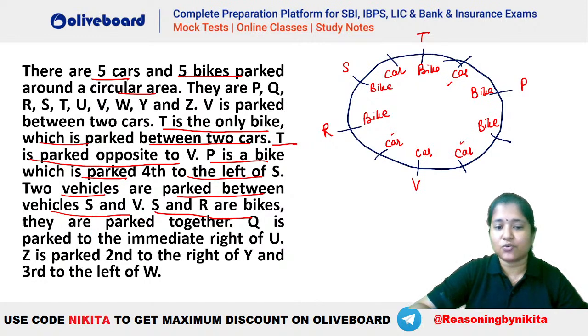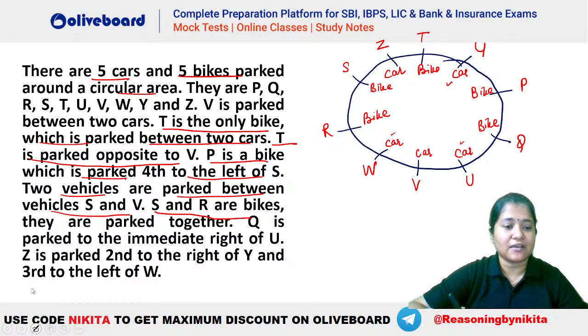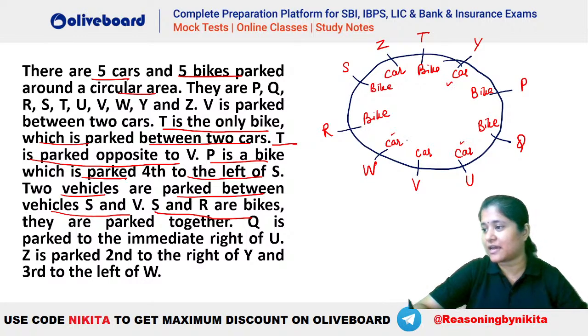Now what is given? Q is to the immediate right of U. The only possibility is this one, that is Q is to the immediate right of U. And Z is second to the right of Y and third to the left of W. So you can see Z is second to the right of Y, right? And third to the left of W will be like this. Are we clear everybody? Please let me know if we have any doubts in here. So this will be the final arrangement that you guys will be getting.